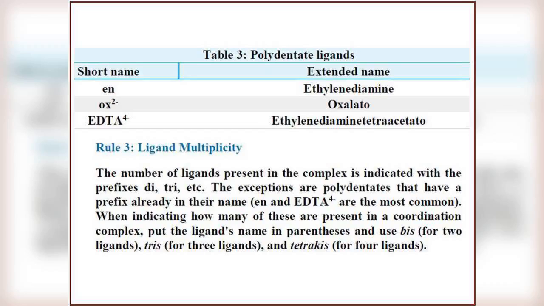When indicating how many of these are present in a coordination complex, put the ligand's name in parentheses and use bis for 2 ligands, tris for 3 ligands and tetrakis for 4 ligands. Therefore, if a ligand already contains a prefix, like ethylenediamine and ethylenediaminetetraacetato, then we cannot use di, tri, etc. In such cases, we use bis, tris, tetrakis, etc.